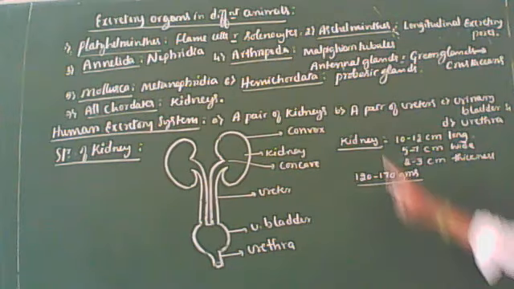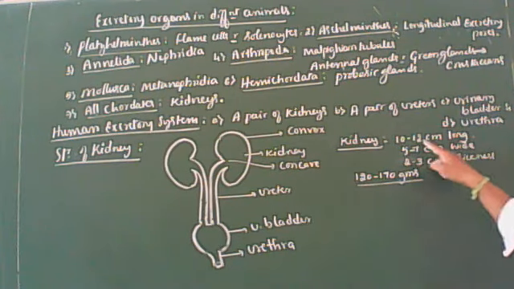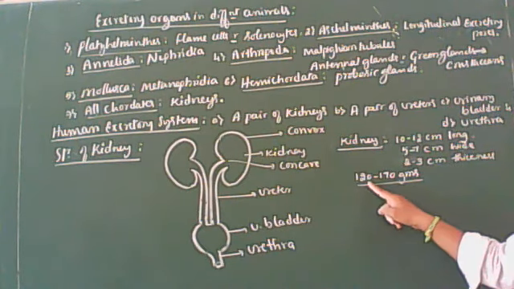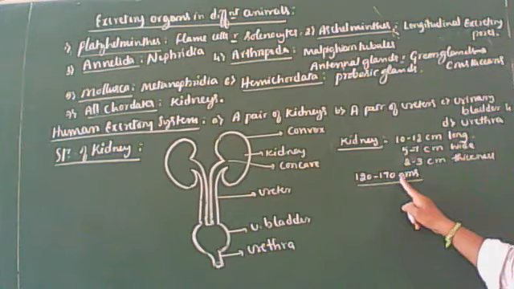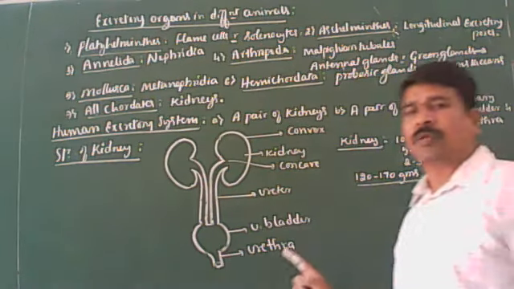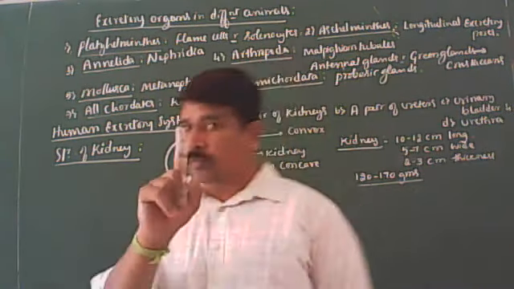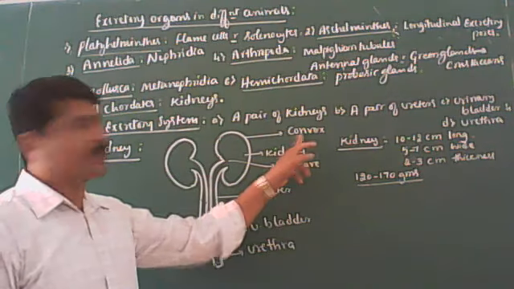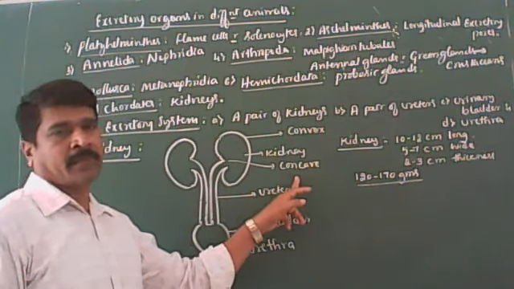So each kidney measures about 10 to 12 centimeters long, 5 to 7 centimeters wide, 2 to 3 centimeters thick, and weighs about 120 to 170 grams. I am talking about one kidney. As I said, the outer surface is the convex, the lower surface is the concave. Clear?